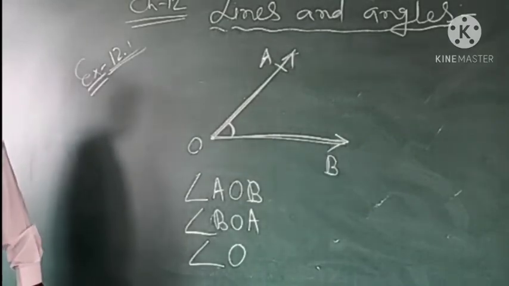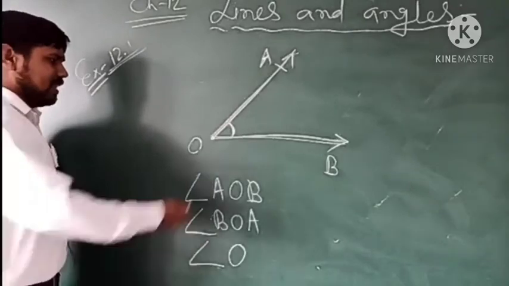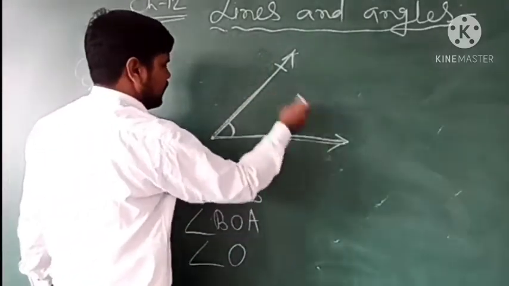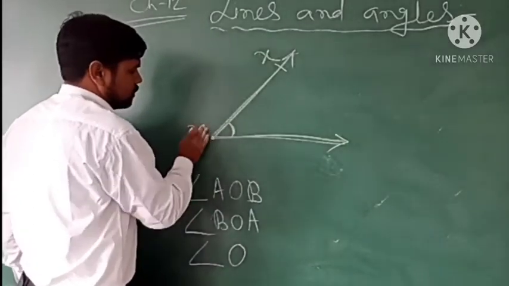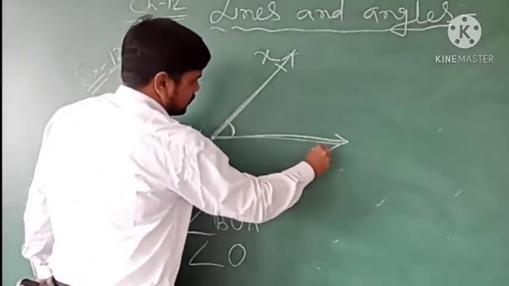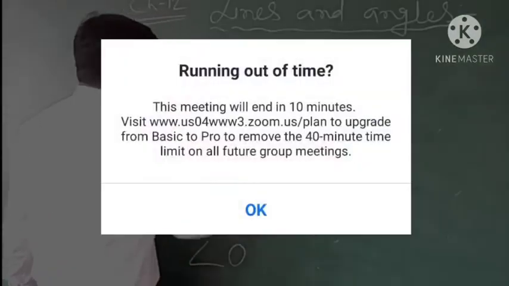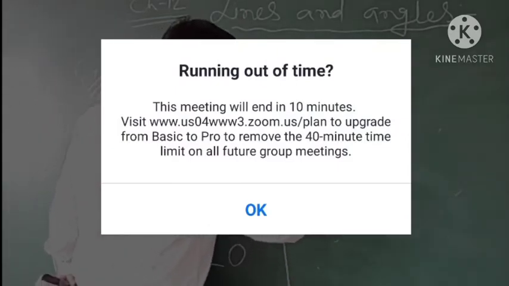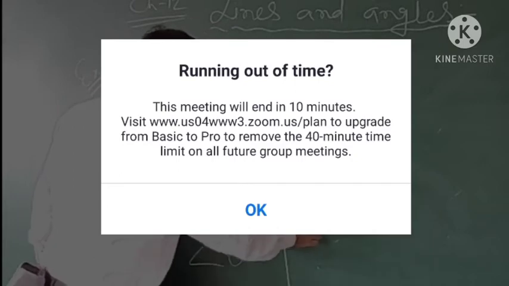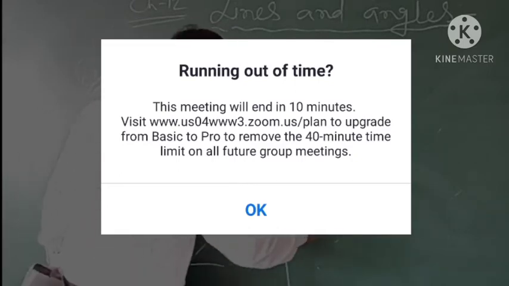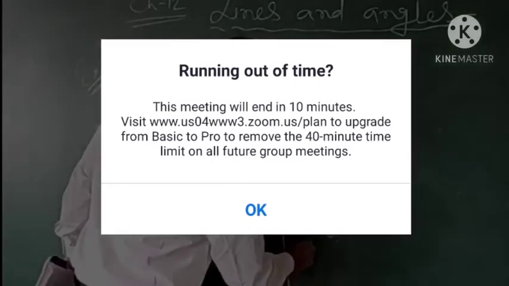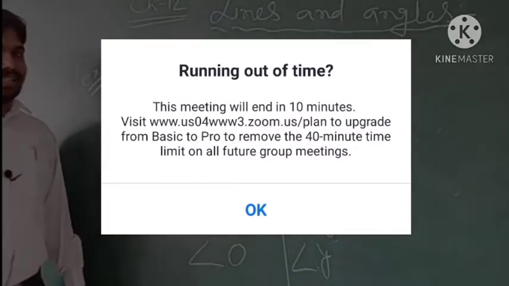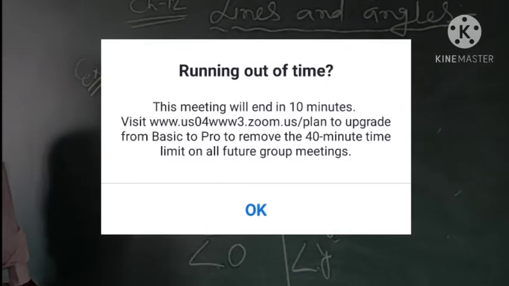Okay. After then, suppose instead of ABC it may be anything else also. ये यहाँ पे ABC के जगह पे X, Y, Z हो सकता है. Suppose this is X, this is Y, this is Z. So what will be the name of the angle? We can write it as angle XYZ, or angle ZYX, or simply angle Y. इस तरह से भी हम लोग लिख सकते हैं. So this is all about lines and angles.